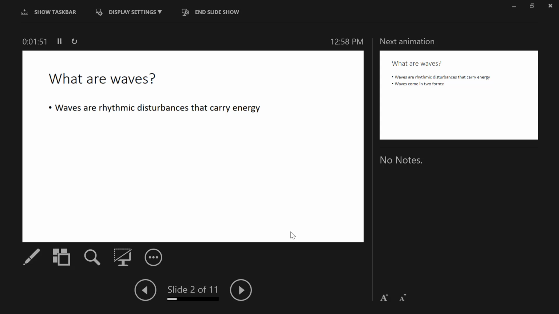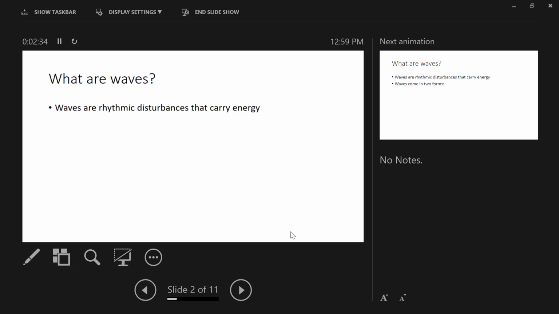And what does rhythmic mean? When you hear rhythm or rhythmic, what do you think of? Sound? And specifically, what type of sound is very rhythmic? A beat. Yeah, a beat, right? Music. And so with waves, we're talking about something that is very rhythmic. It's regular. This disturbance is not typically abrupt and then disappears. It's rhythmic. It's cyclic.